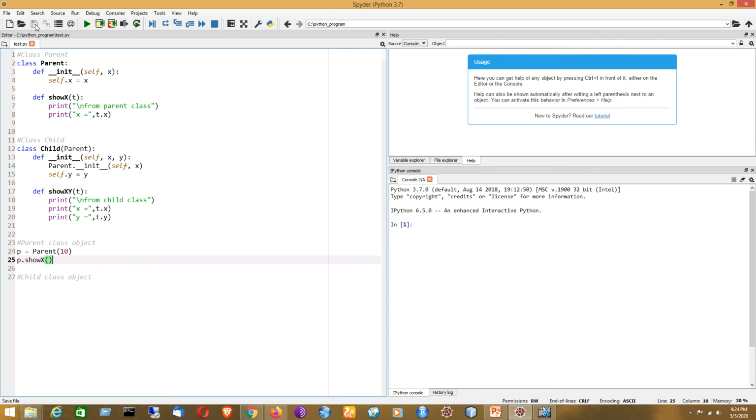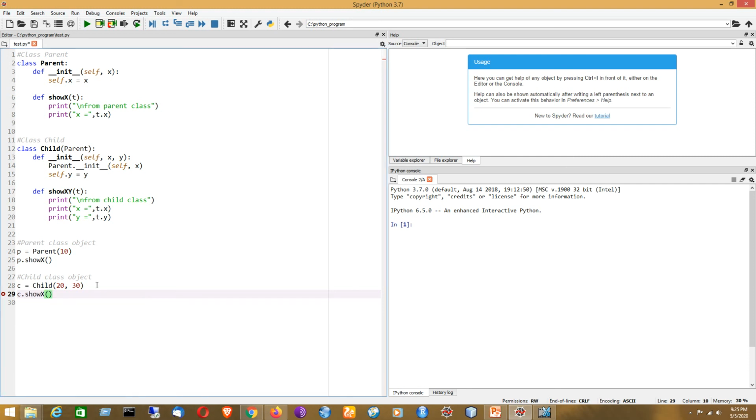So just saving it. Now I will be creating the child class object, like this. So here x being 20 and y being 30. Now you can see that by using this child class object I can also access the member of its parent class, like show x.